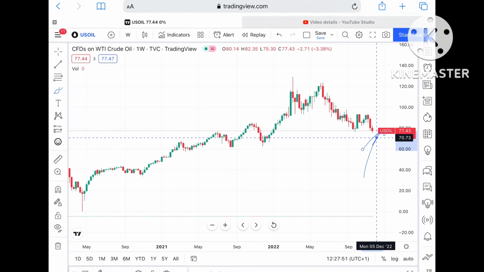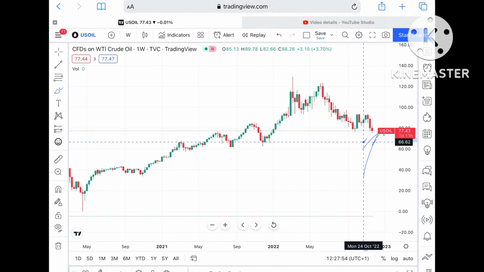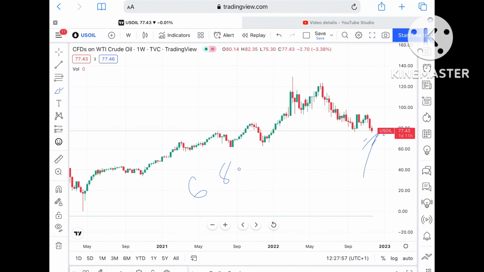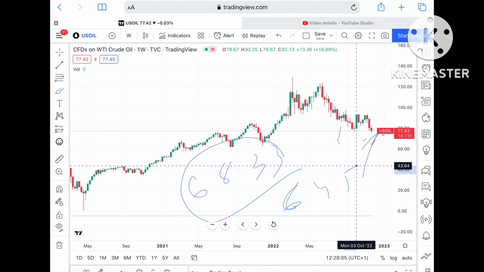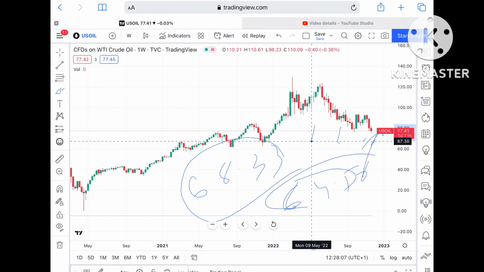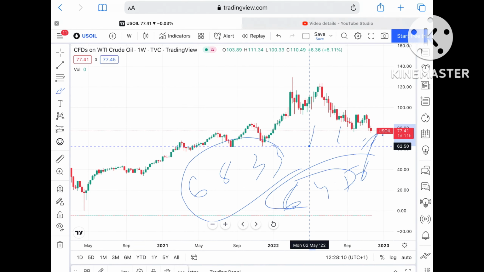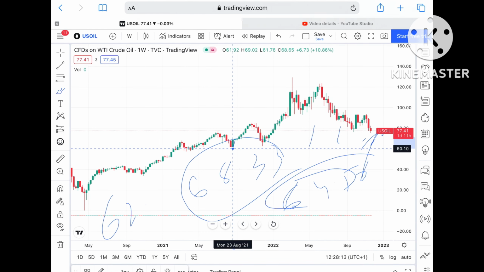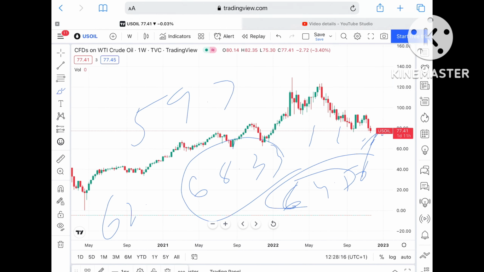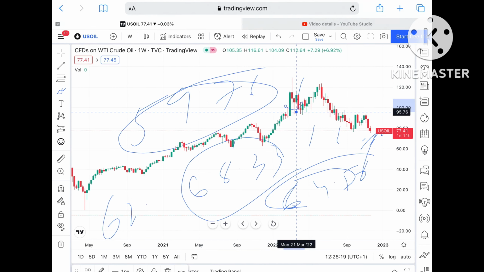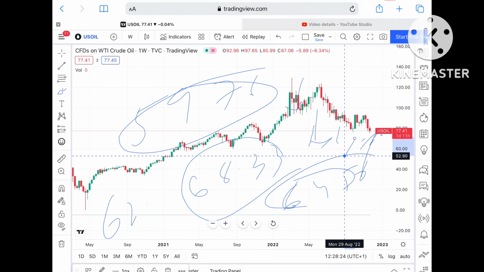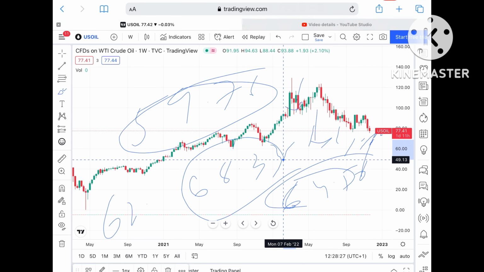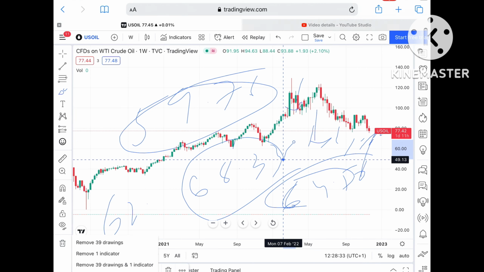If the price moves below that level, then it can touch a level of 70.73, and if that level also goes further down, then it can come towards a strong support of $68.33, and from there a level of 64.56. Once the price moves below that level, it can touch a level of around $62.50, and from there further low towards a level of $59.76. If the price moves below that level, then it can move further down towards a level of 53.59 to a level of $52.90, and if that level also goes, then it can move further down towards a level of 49.13 also.